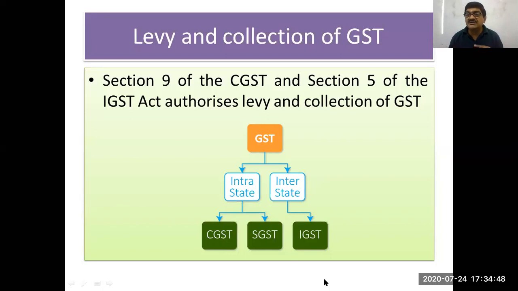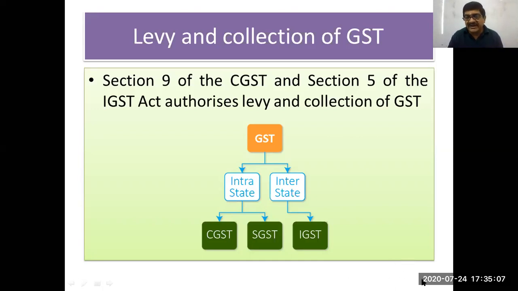So instead of the supplier paying the money to the state government of another state, the job is done by the central government. So central government says, if it is the interstate supply, pay the whole tax to us, then we will retain 50% and balance 50% we will transfer to the state government, that is the recipient government.